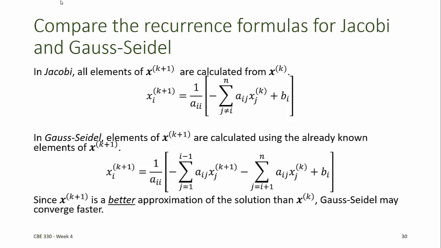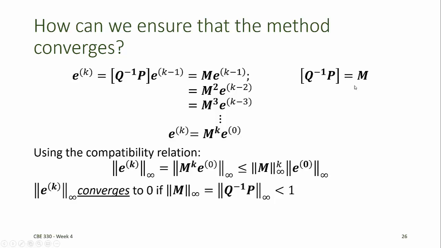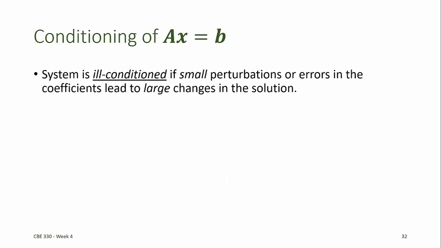We ended the last video by discussing the convergence of the Jacobi and the Gauss-Seidel methods. An interesting feature of this convergence is that it depends entirely on the matrix M obtained from the inverse of Q times P, and in fact it has nothing to do with the initial guess X. If the infinity norm of this matrix M is less than 1, the solution will converge from any initial guess. Since the matrix M is determined by the components of the coefficient matrix A, the matrix A is very important for determining whether or not a system will converge.